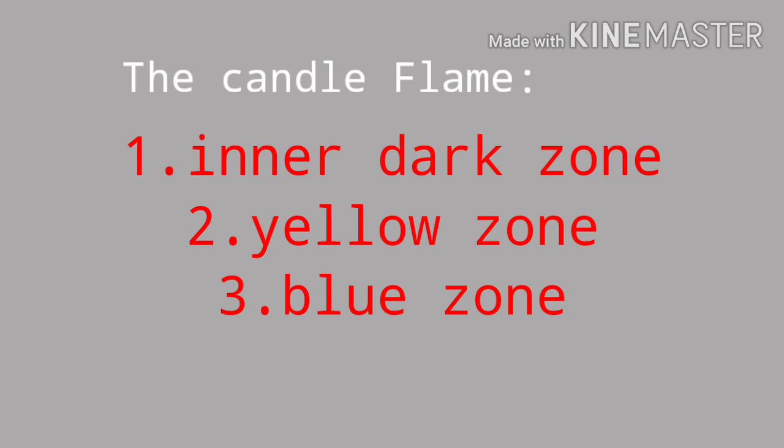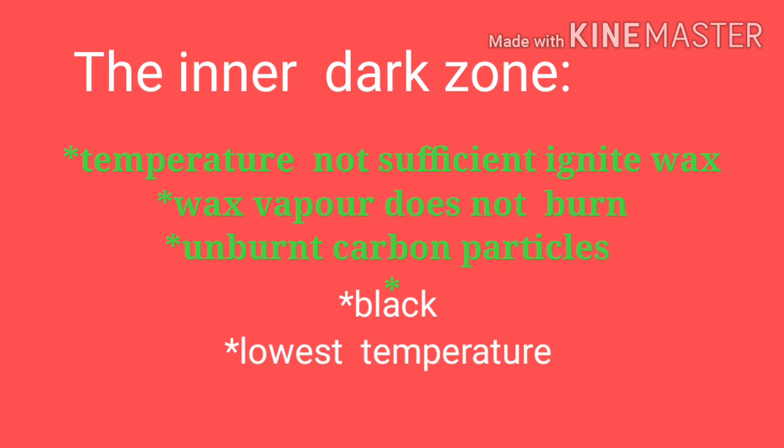The candle flame. A candle flame has mainly three zones with different colors. The color of each zone depends on its temperature. First one, inner dark zone; second one, yellow zone; third one, blue zone. The inner dark zone: the temperature in this zone is not sufficient to ignite the wax. So, the wax vapor in this region does not burn. The region contains unburned carbon particles and therefore appears black.